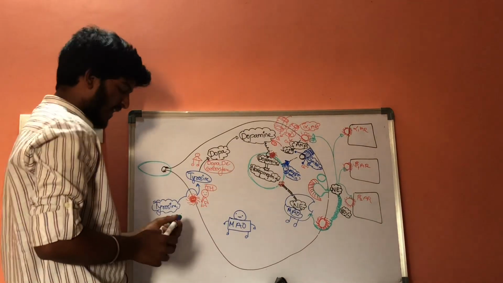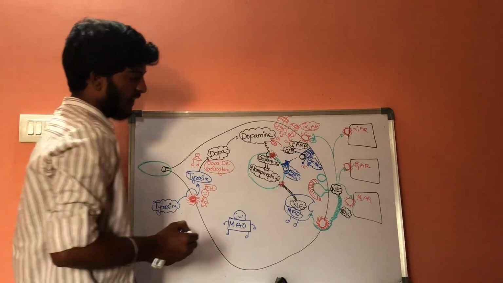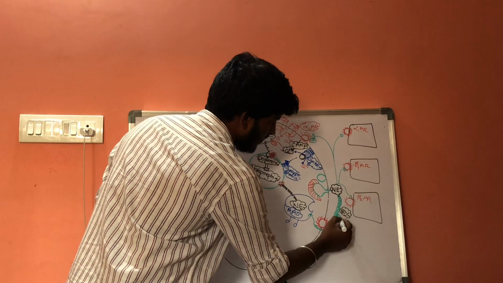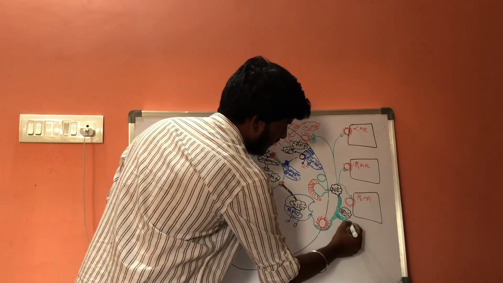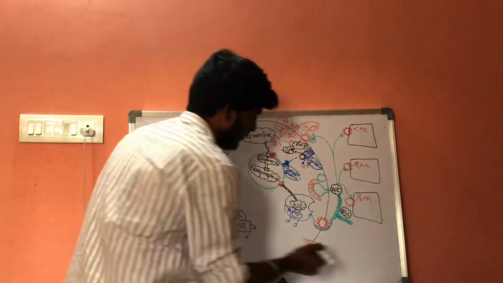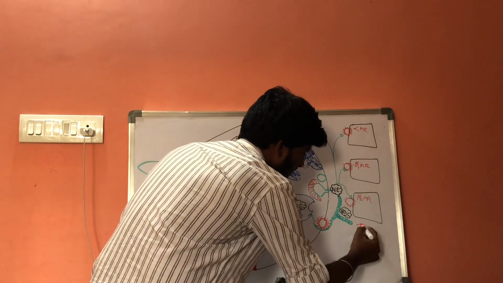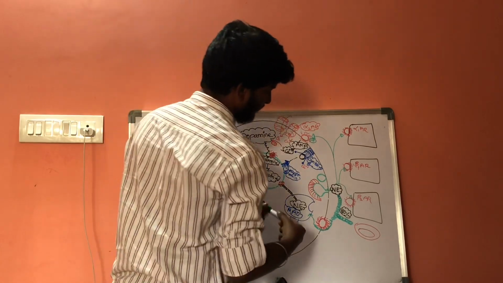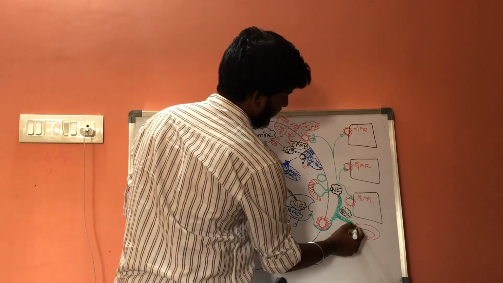And one more pathway: the norepinephrine which is synthesized will be taken by the general circulation. Let us consider this is our general circulation, and it will be taken into the general circulation.